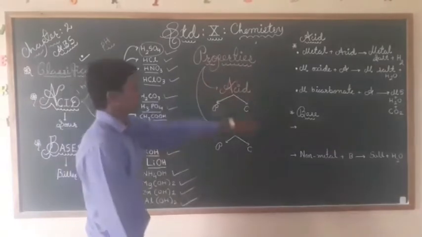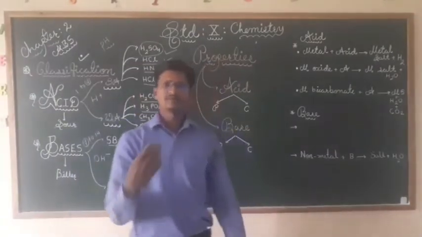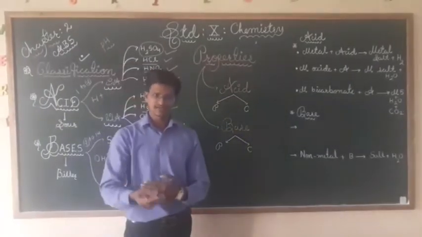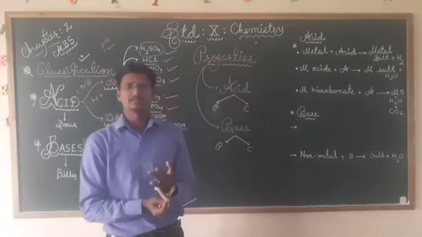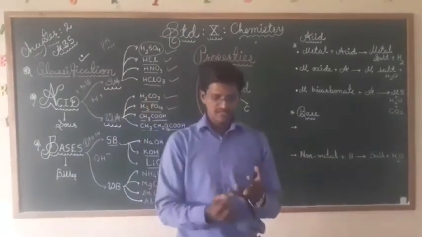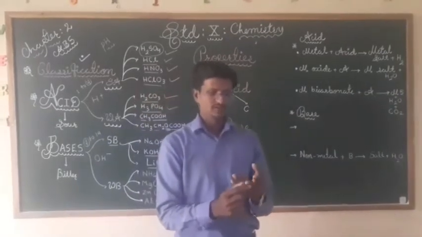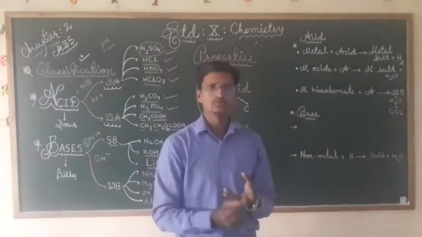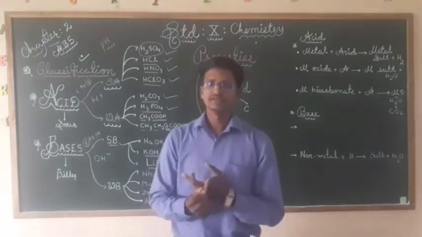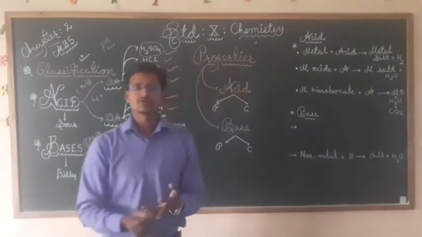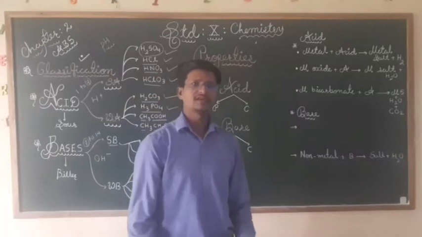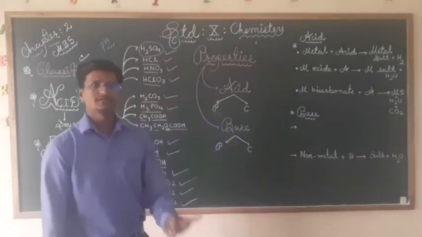Next, we already discussed the different indicators: litmus paper, turmeric, phenolphthalein indicator, China rose, methyl blue, safranin, then universal indicators and olfactory indicators. All things are there in the textbook. Just go through it.